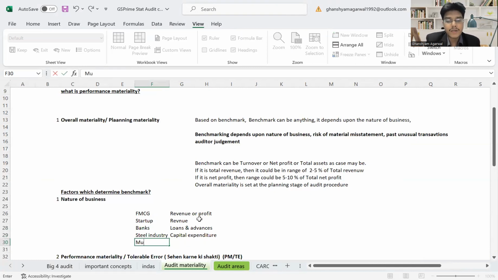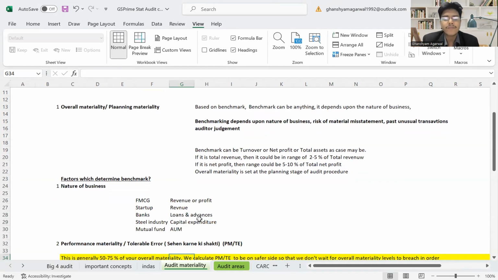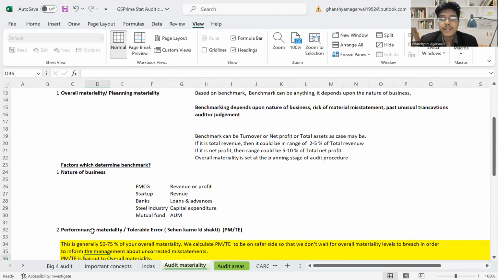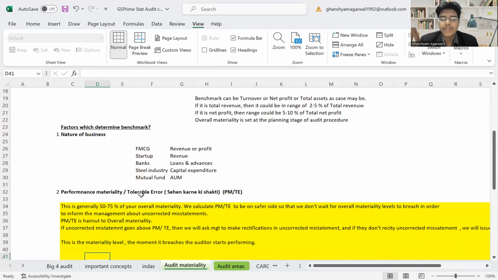Then if it is a mutual fund or AMC, they check assets under management. So you have to check this way. The factor will be the nature of business and a lot of other things. We'll discuss more later, but this is the way overall materiality is done. If it is revenue, 2 to 5%. Now, the second question that is asked is about performance materiality, also called tolerable error. Overall materiality is also called planning materiality.